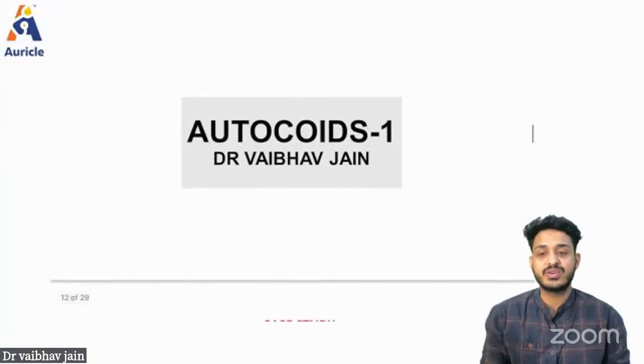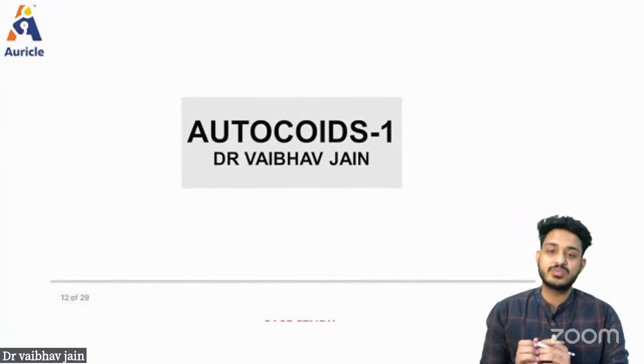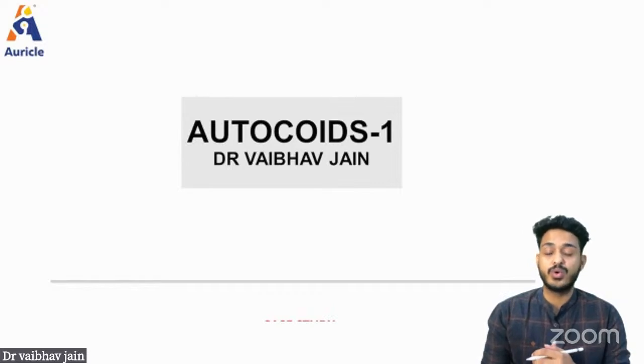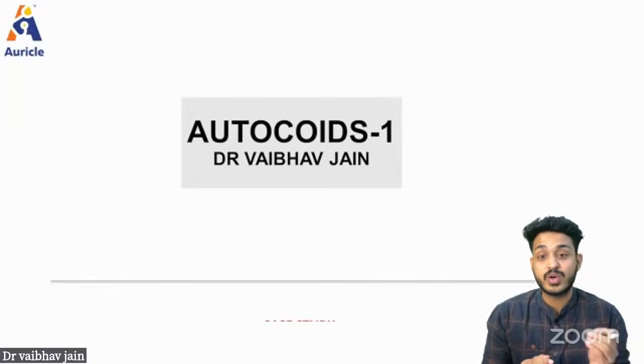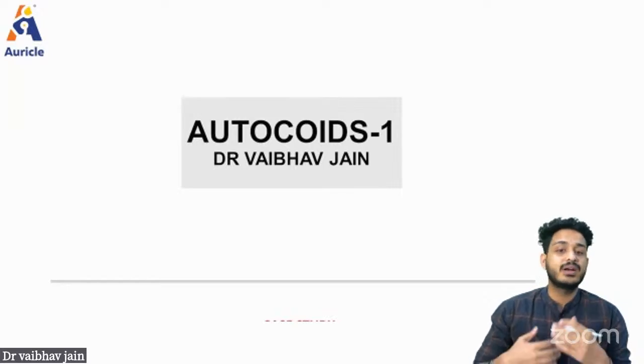Now we are going to discuss our topic. The topic for today is going to be autocoids. So what are these autocoids? Simple understanding, guys. Whatever things are coming from the autocrine gland, they are known as autocoids. So autocrine glands are those glands which are working locally. They are producing the local effect. Endocrine glands are going to produce the systemic effect, like endocrine will be releasing their substances directly into the blood, and blood is the connective tissue.